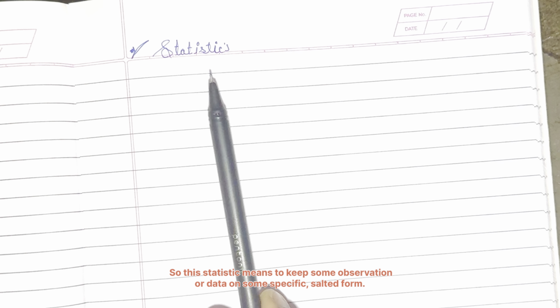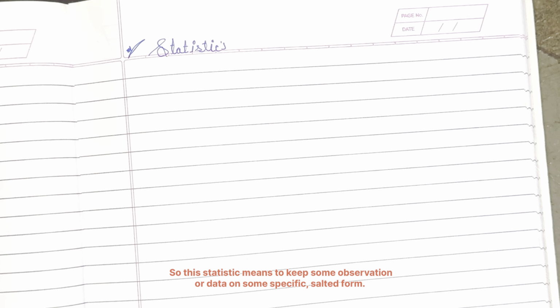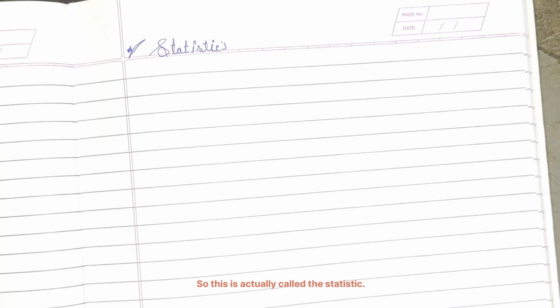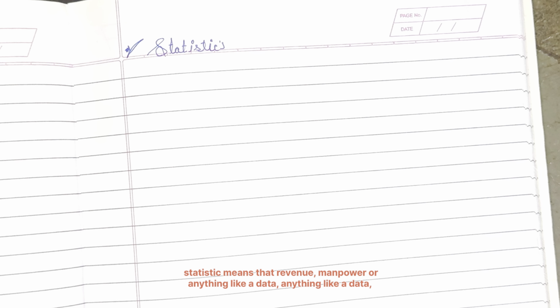Statistics actually means keeping observations or data in some specific sorted form. I hope you have all understood the meaning of statistics. Revenue, manpower, or any data that we store in one place, we consider that place as statistics. Statistics can be used as a singular or plural word.